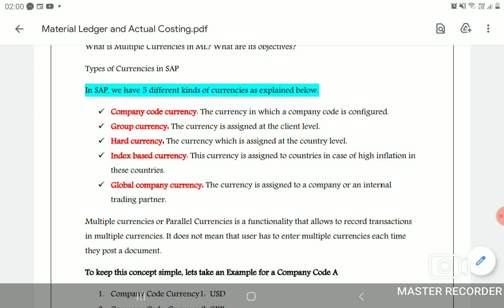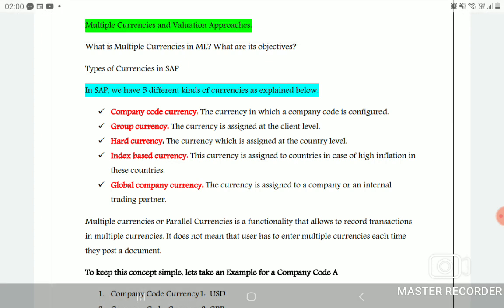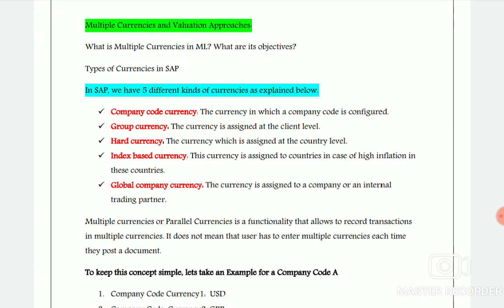Hard currency is the currency assigned at the country level. Why the hard currency? Because in some countries price fluctuations happen on a regular basis, so raw material prices are not always the same for that country, they vary because of price fluctuations. Global company currency is the currency assigned to the company and internal trading partner.